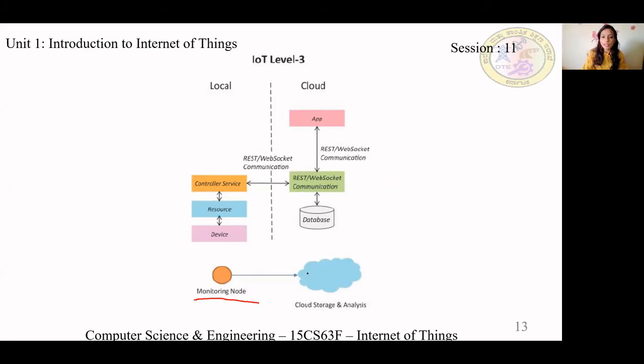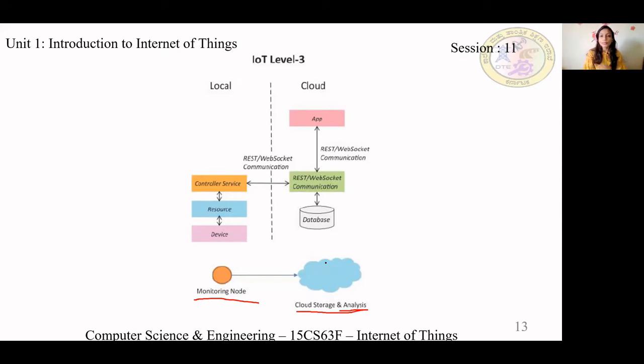But what is there? See, here it is not performing analysis also. Only sensing it will perform. Storage is at the cloud, analysis also at the cloud. So what was happening in level 2? In level 2, analysis was at local, whereas storage was at the cloud. Now analysis also they have made at the cloud.